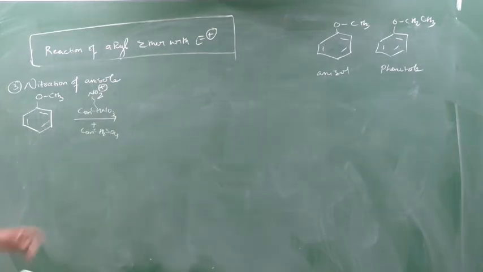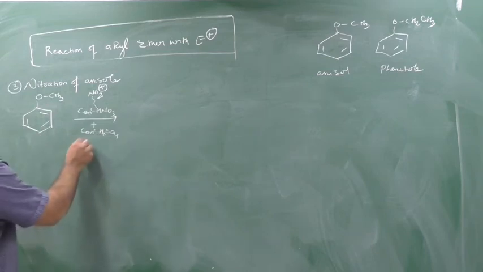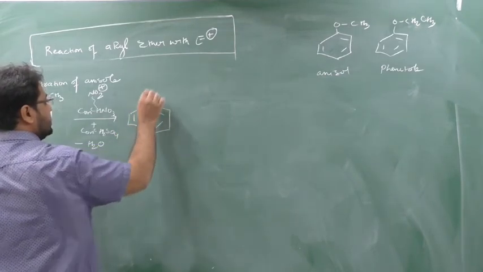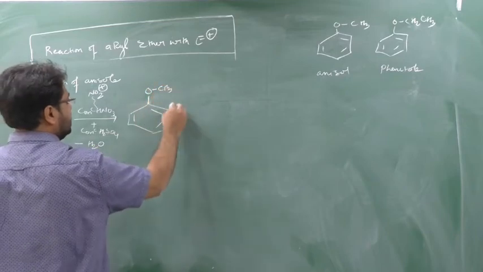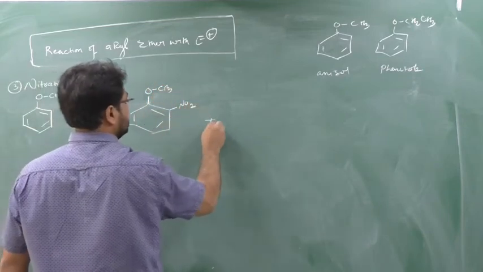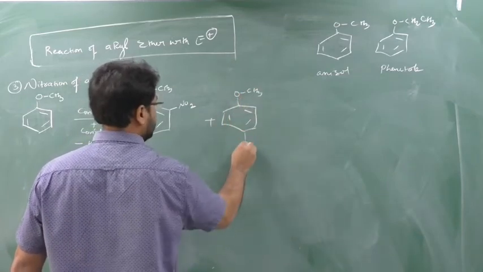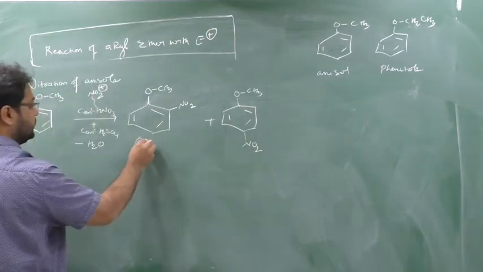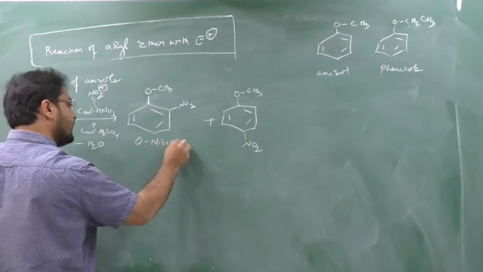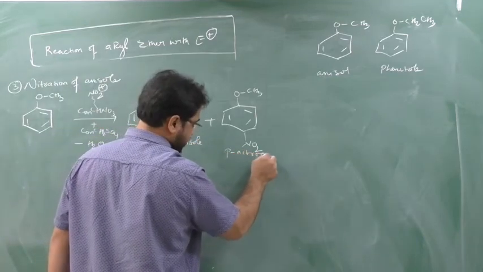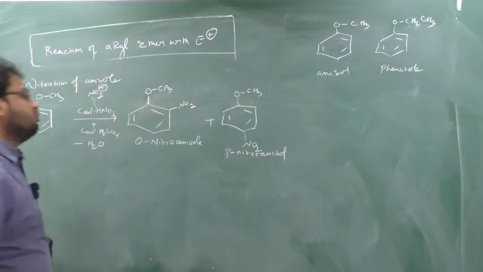This NO2 plus will attack on this H, on ortho and on para, and in nitration every time there will be removal of water molecule. This all you know. Okay. So what will be generated? See here. OCH3 and NO2 here. Here also OCH3 and NO2 here. O nitro anisole, P nitro anisole. Now see, who will be minor, who will be major?